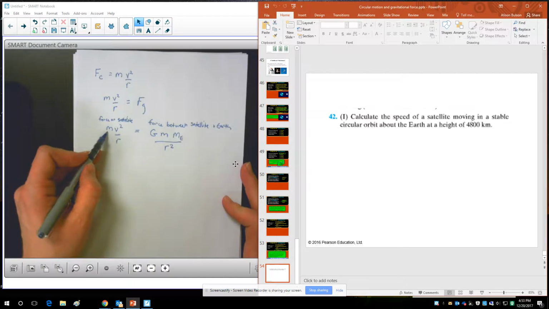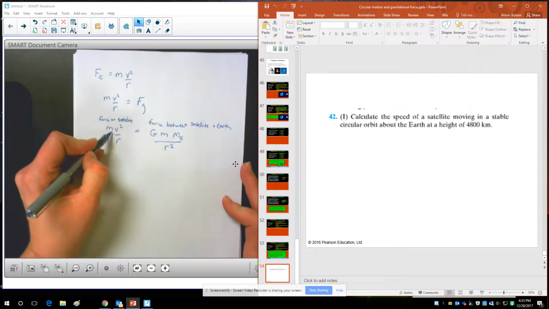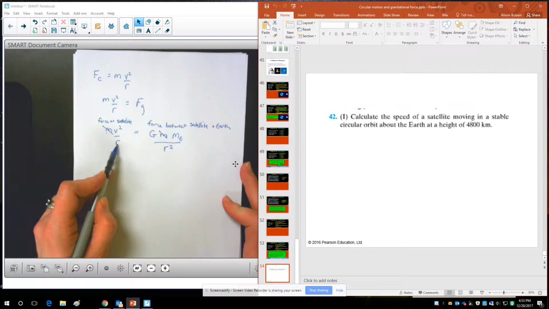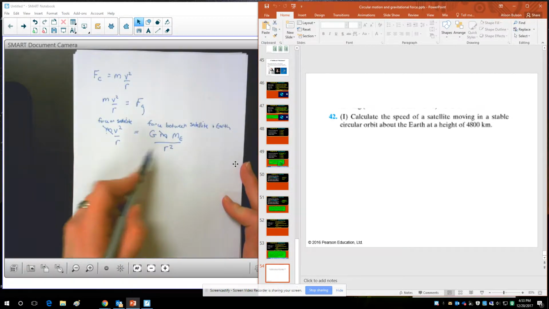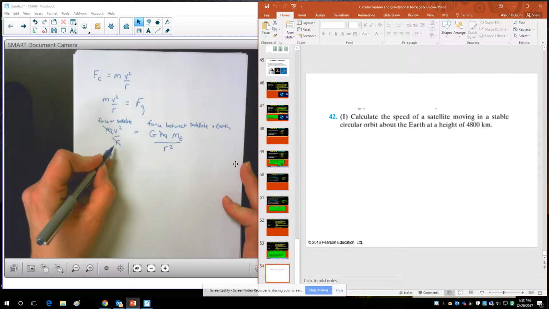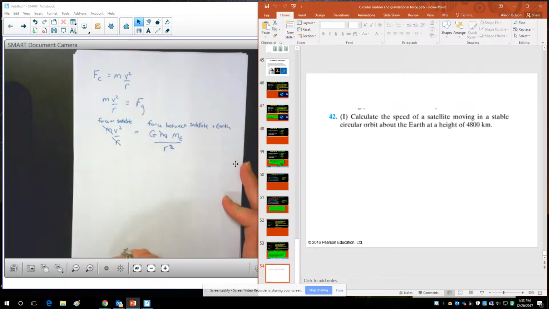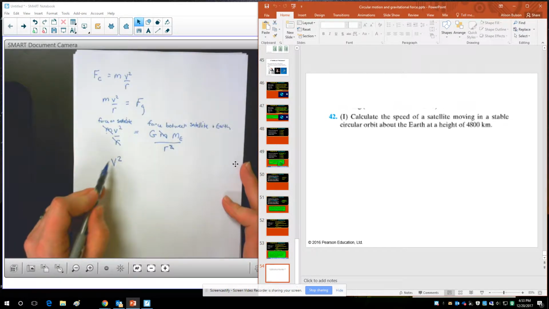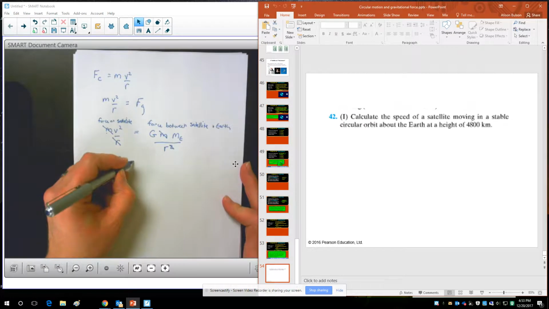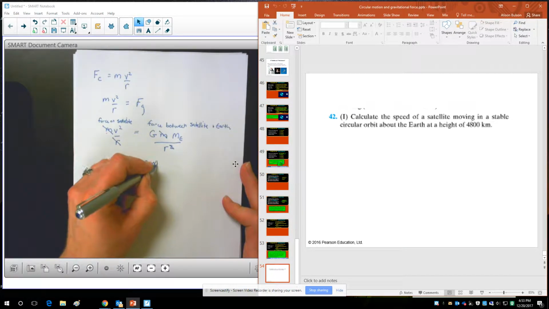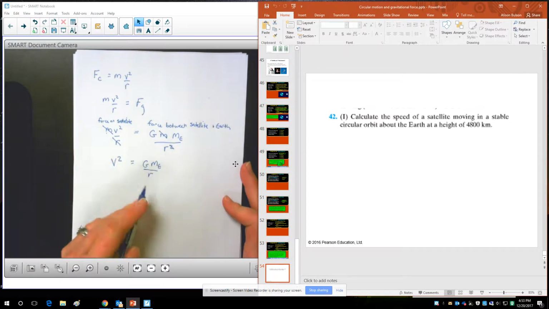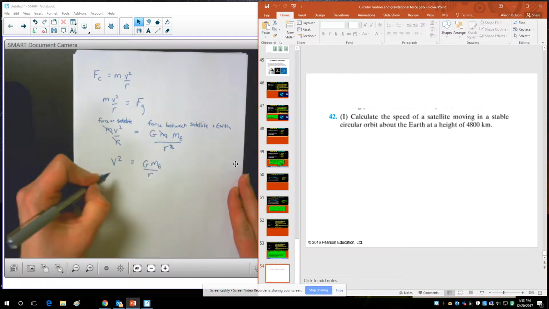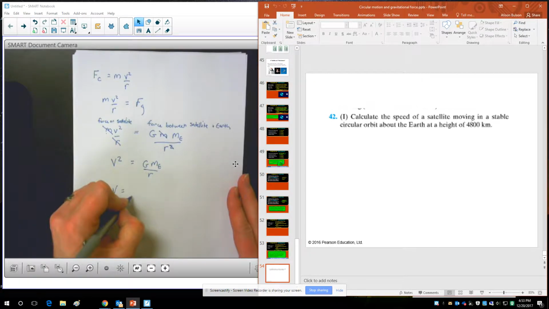There's mass of the satellite on both sides of the equal sign, so we could factor it out. There's also a radius or distance between the two objects on both sides, and we can factor one out on the left side and one on the right side. So now we can say that the velocity of the satellite in its circular orbit is equal to G times the mass of the Earth, divided by the distance between the satellite and the Earth. And then, of course, for v, we take the square root.